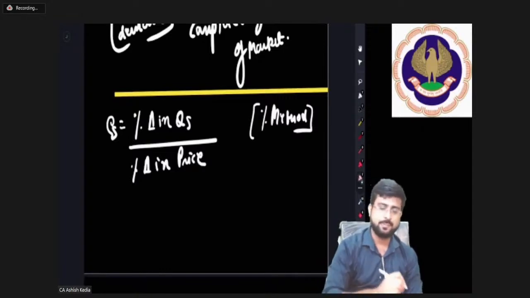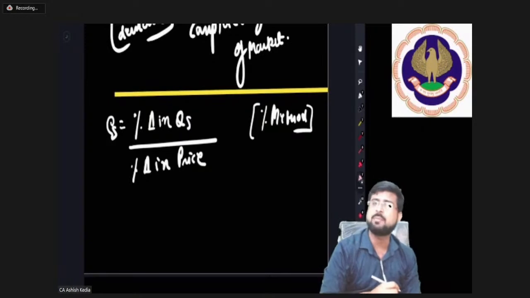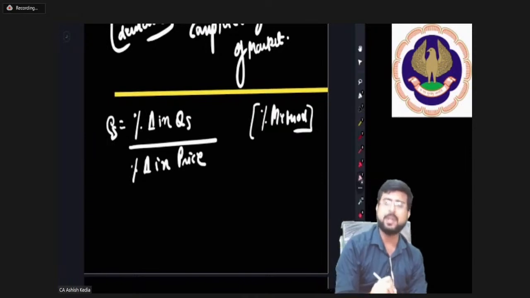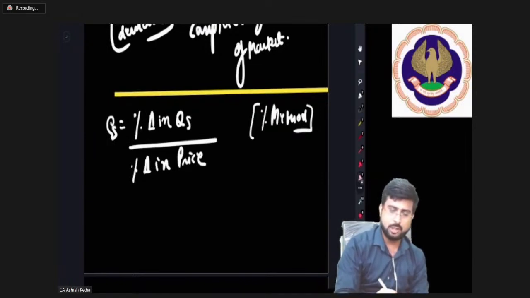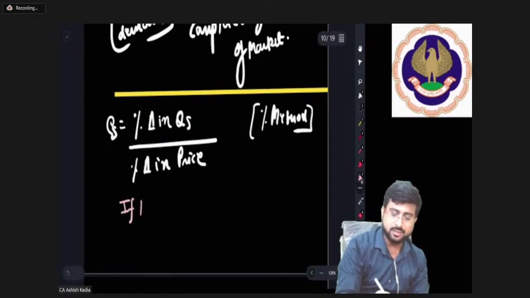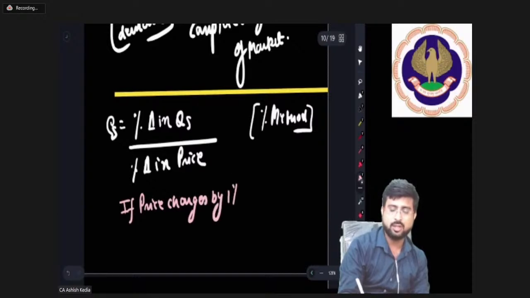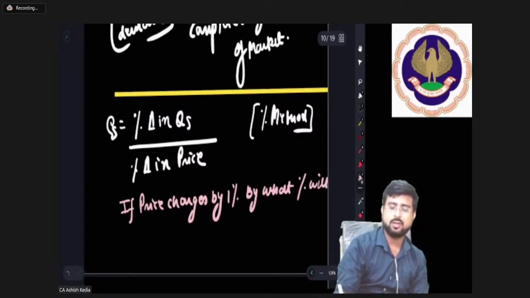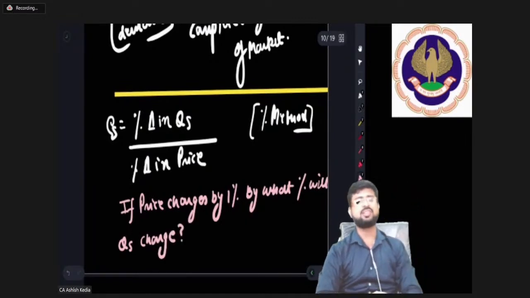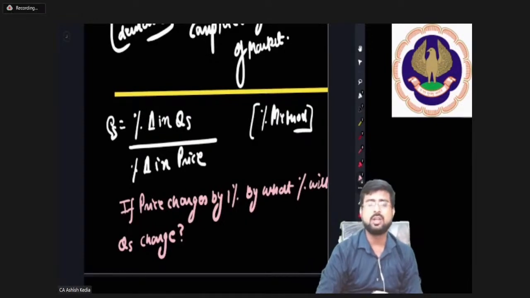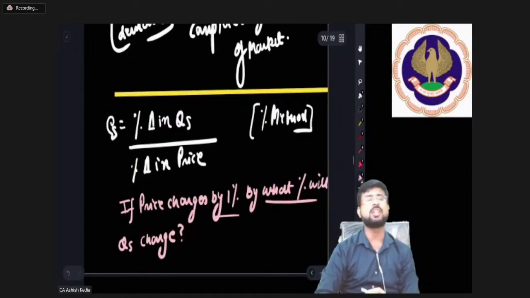Pay attention. Elasticity of supply is percentage change in quantity supplied by percentage change in price. What does it mean, sir? What it means is, my dear friends, it tells us that if price changes by 1%, by what percent will quantity supplied change? This is what it exactly talks about.